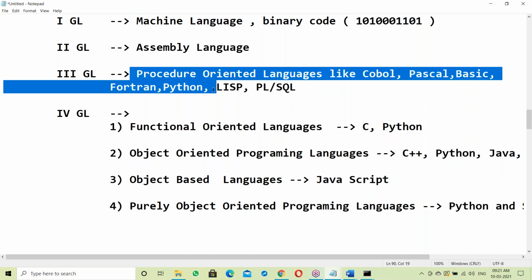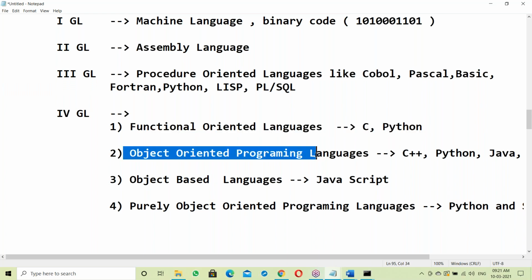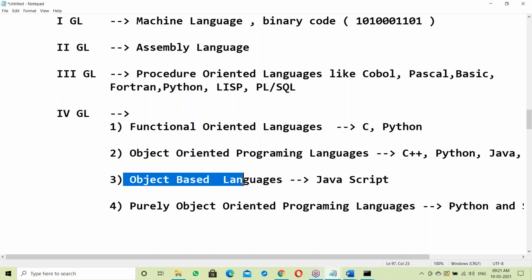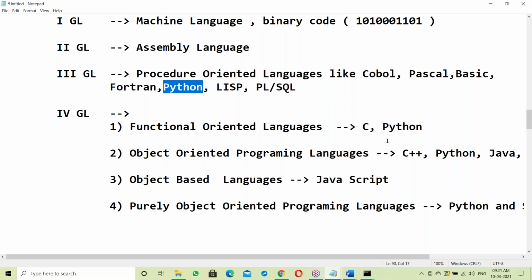Some language is common in procedure oriented, in functional oriented, in object oriented, in object based, and purely object oriented. Python, right? You are right. Python. Yes, in Python we can write procedures, we can write functions, we can create objects.